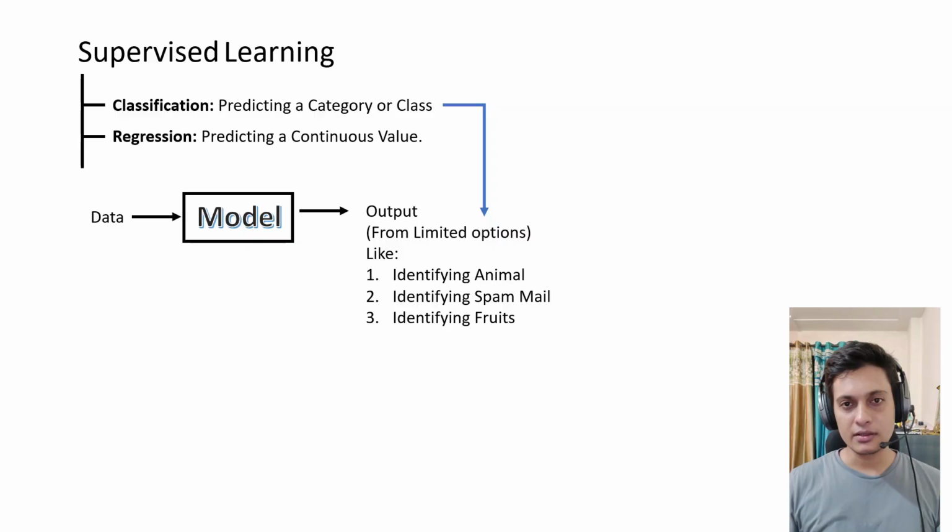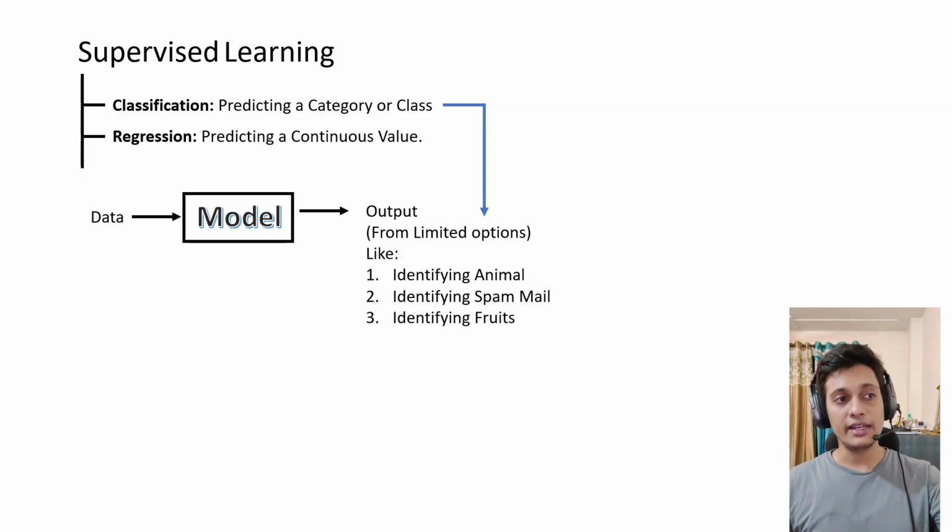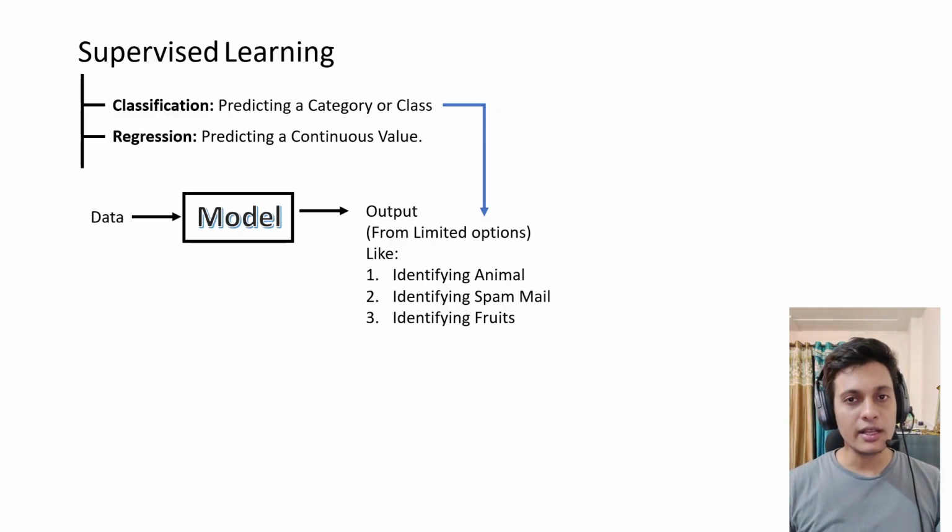If I'm saying apple, apple is limited. If I'm providing some data, and my machine learning model is providing me the output that, okay, it's an apple, it's an animal, it's a buffalo, it's a fruit, then it all comes under the classification type. Classification is the type in which the outputs are limited.